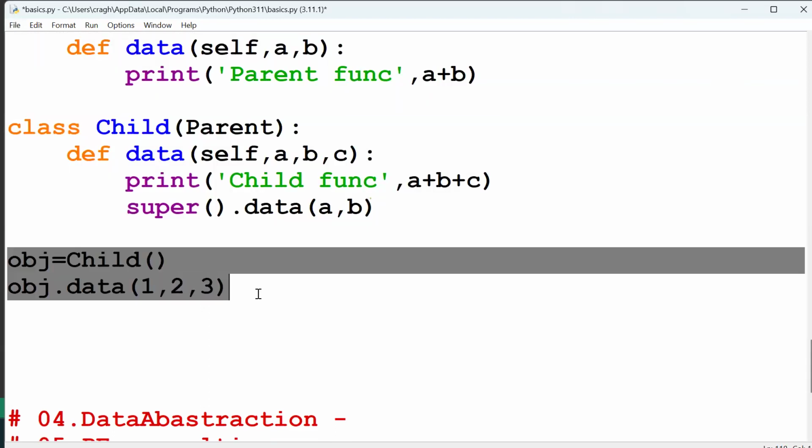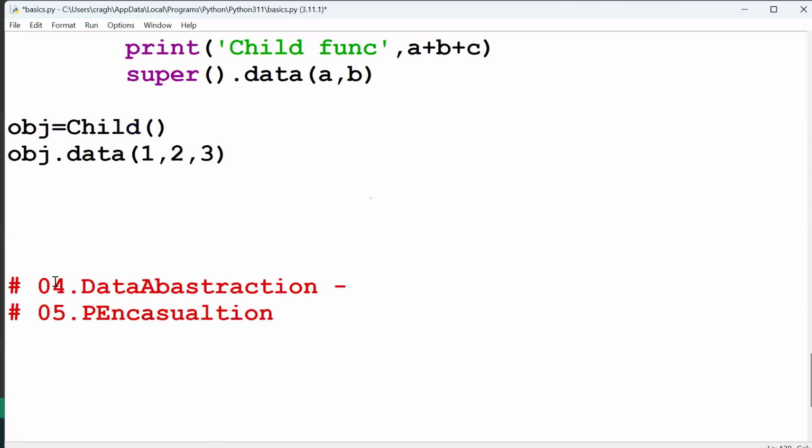For example, an ATM machine. Whenever we enter the 4-digit ATM pin we get the money, but the backend process we can't see. That is data abstraction. In every application the backend process is hidden, you only see the functionality. In WhatsApp you see only the user interface part, but the backend work we can't see. That is data abstraction. These we'll discuss later: data abstraction, encapsulation. Don't confuse this.